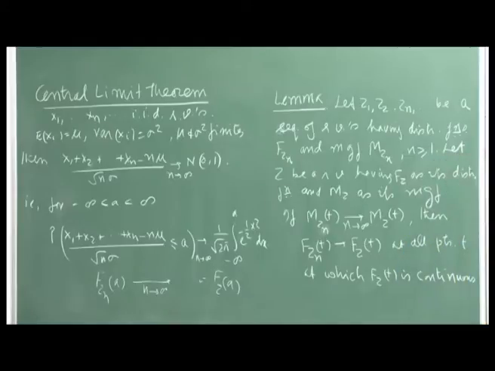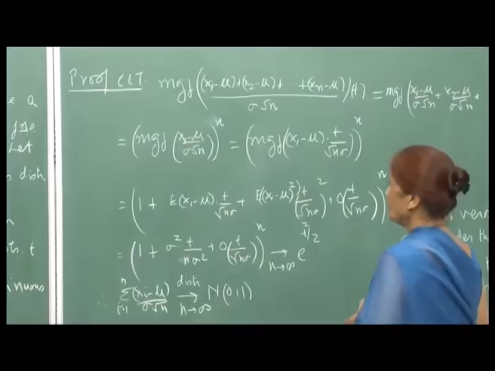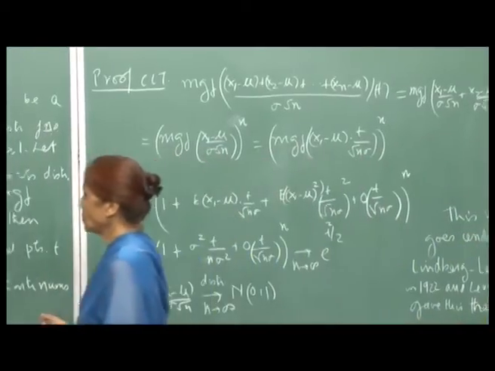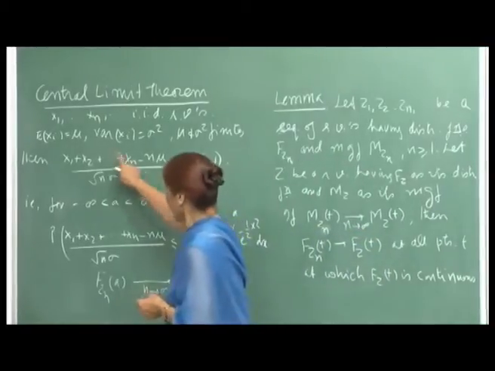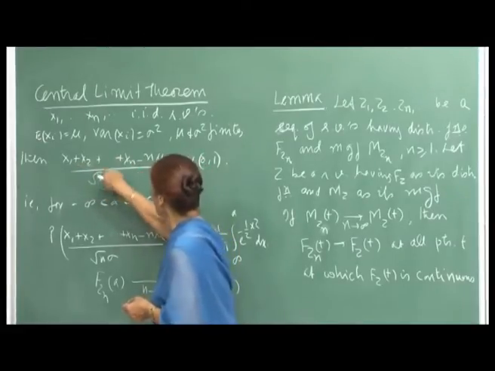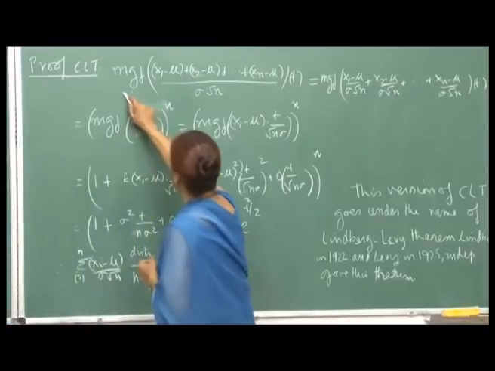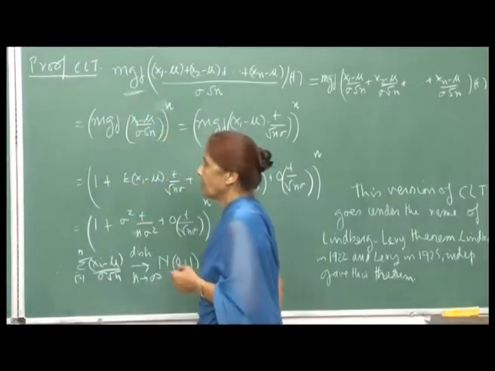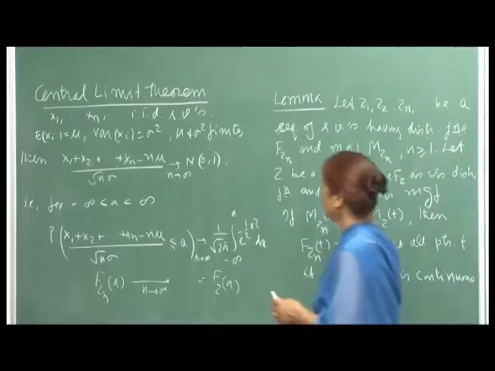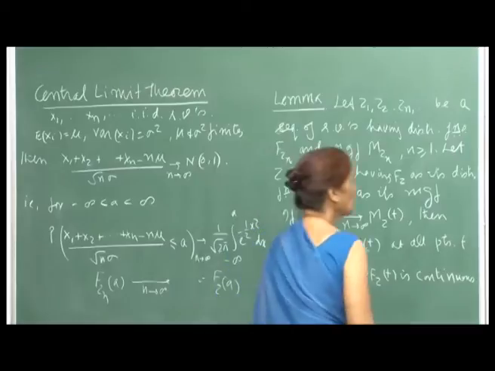So now, the proof is not very difficult, it is straightforward. I am just rewriting this random variable, where mu is attached to each of the Xi's. Now I am writing the MGF of the random variable which we want to show will converge to a standard normal variate in distribution.